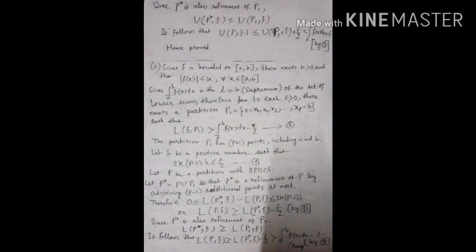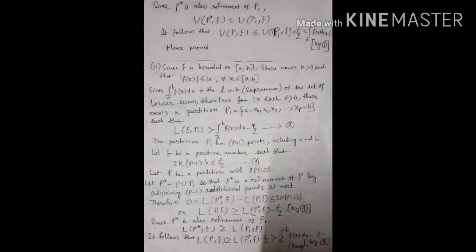Let P be a partition with norm of P less than delta. Let P star be equal to P union P1, so that P star is a refinement of P by adjoining at most p-1 additional points. Therefore, by the lemma, 0 is less than or equal to L(P star, f) minus L(P, f), which is less than or equal to 2k(p-1) delta. So, L(P, f) is greater than or equal to L(P star, f) minus epsilon by 2.